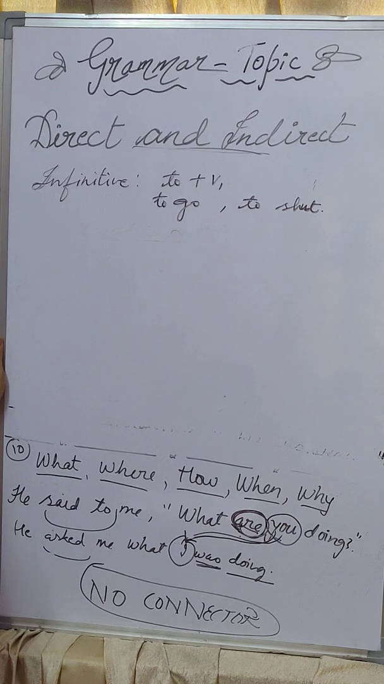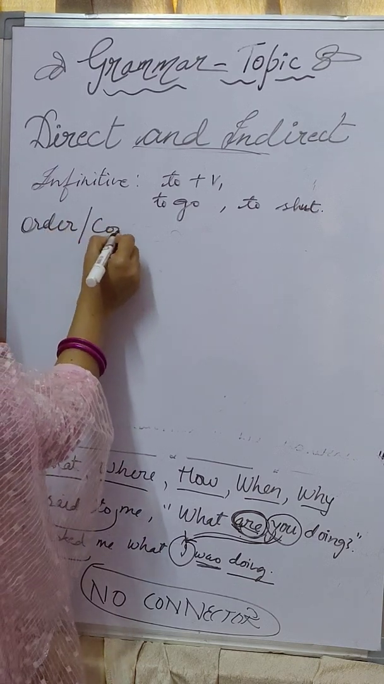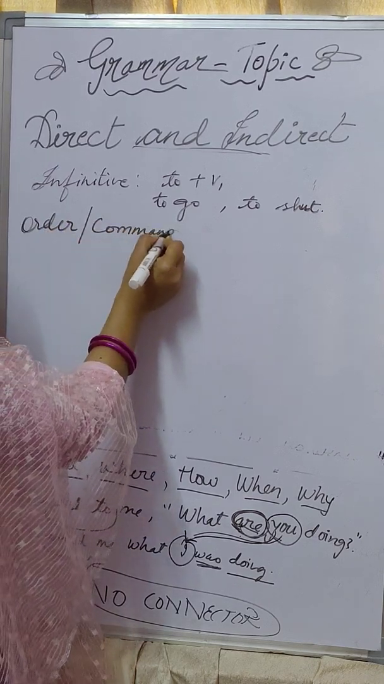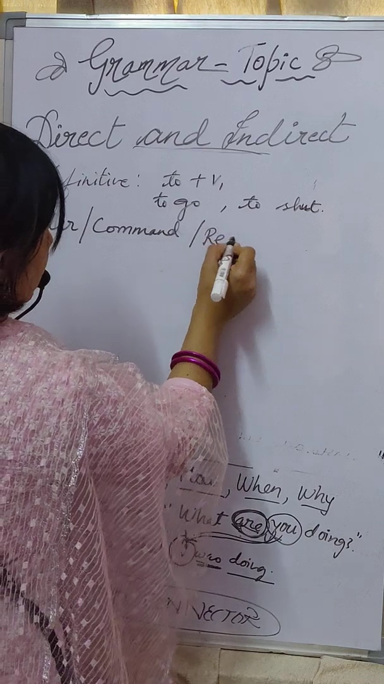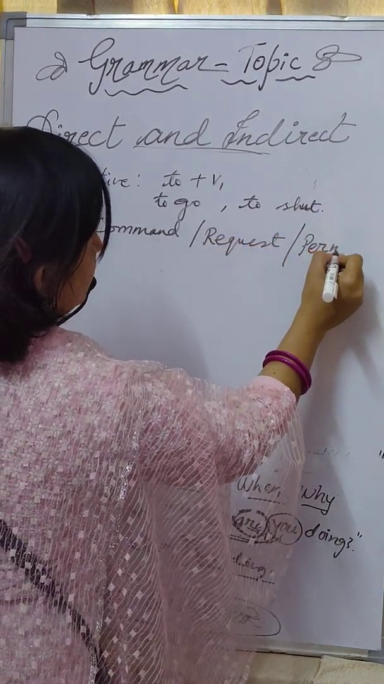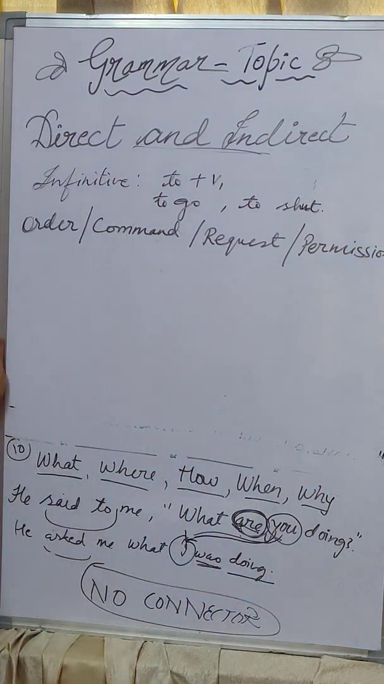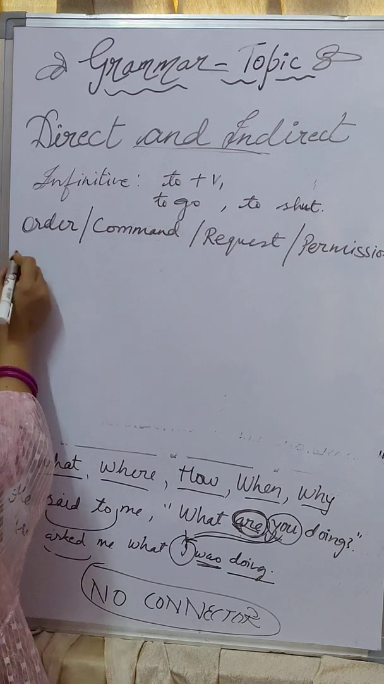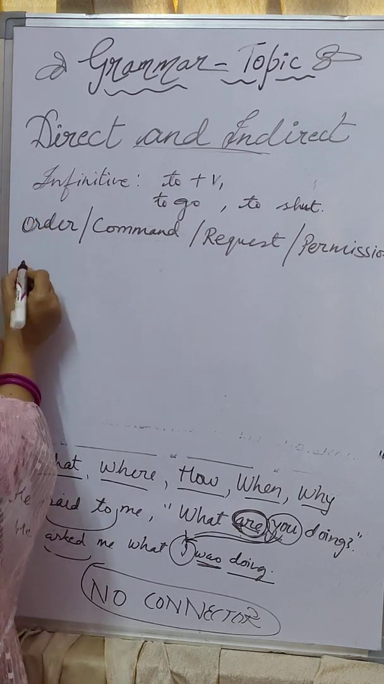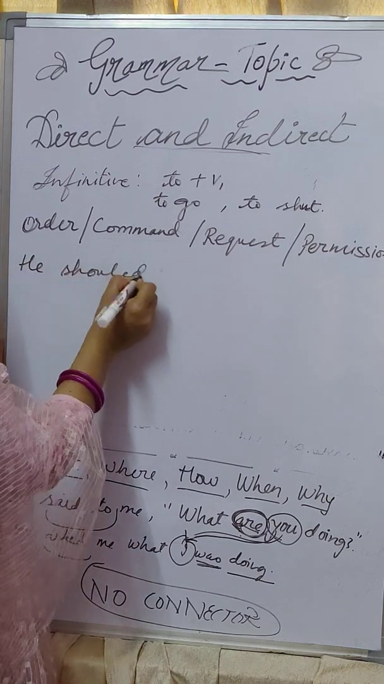Imperative sentences are those sentences that have an order or command in them, a request in them, or permission. These are imperative sentences. You all know. It's very common till this. We have already studied all about such things. So we will take one example to understand better.